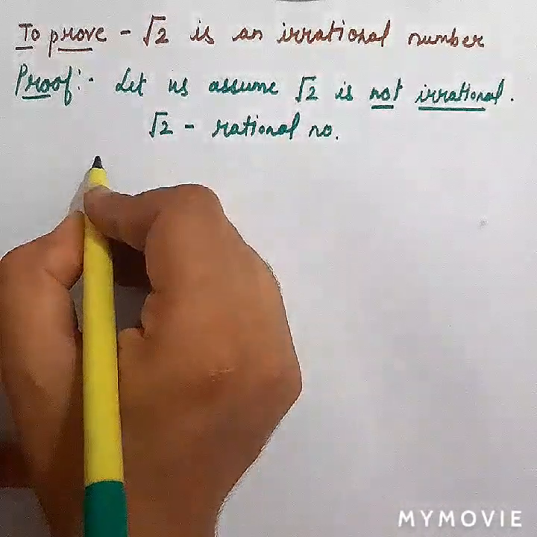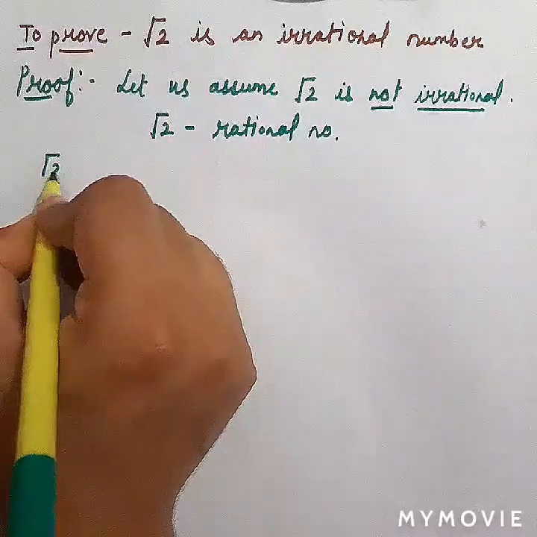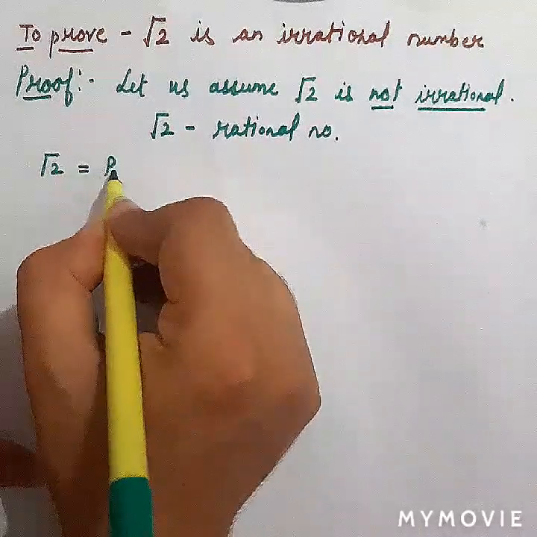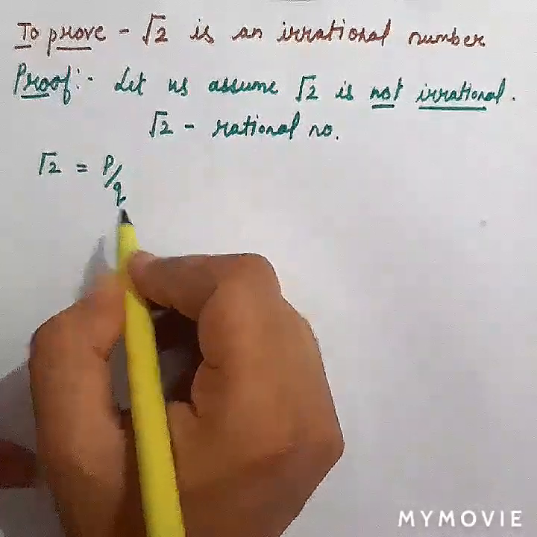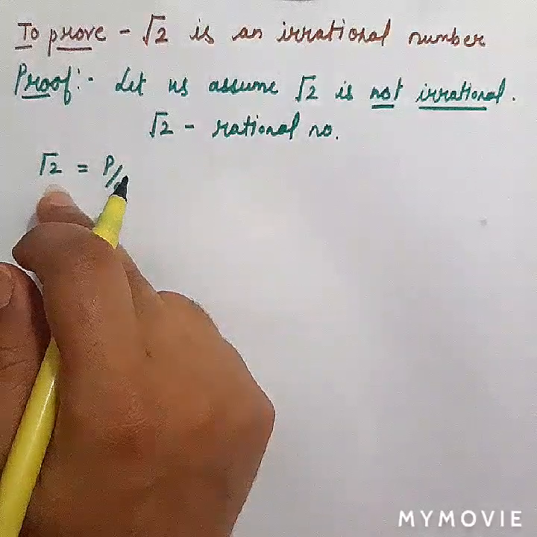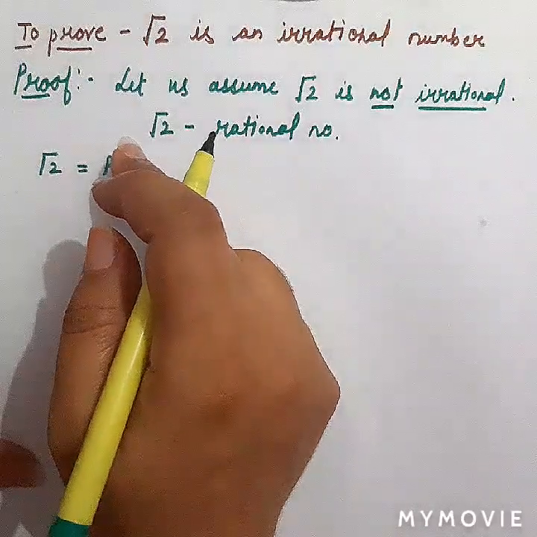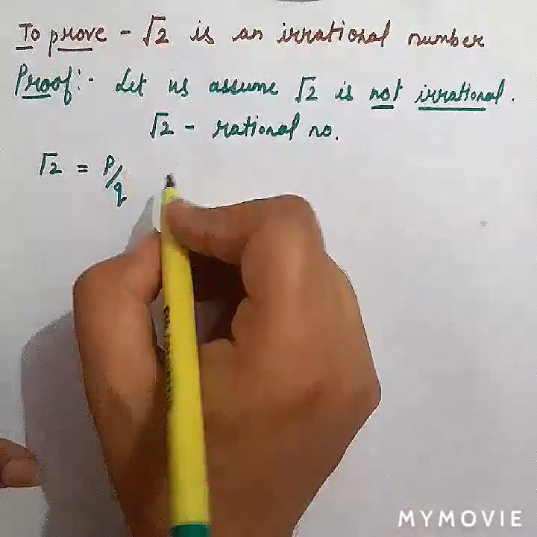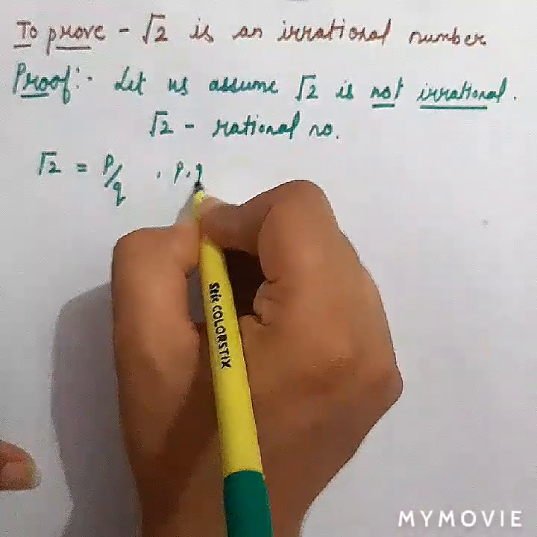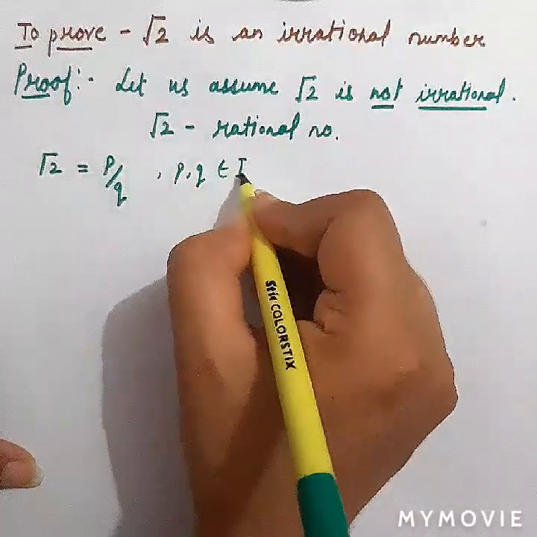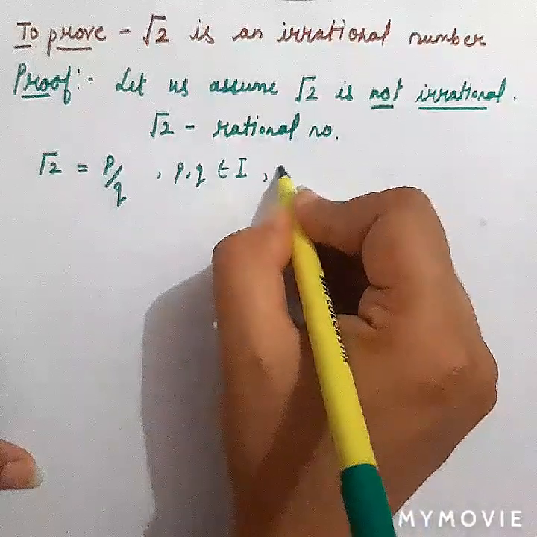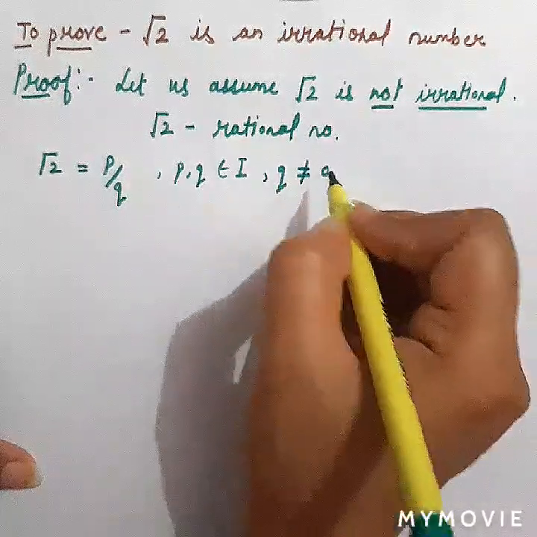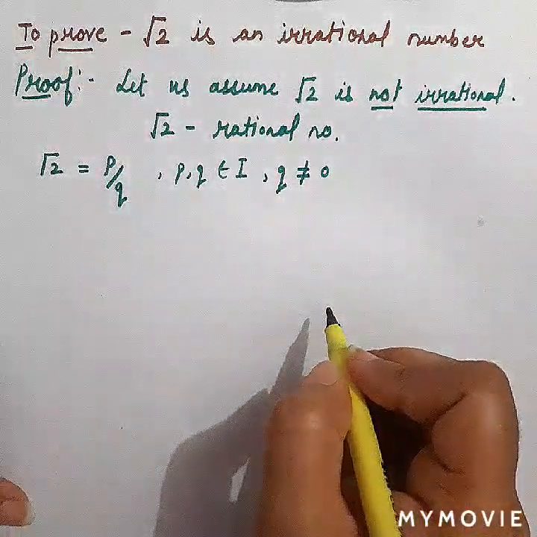So how can we write this? Root 2 can be written in the form of p by q. Any rational number can be written in the form of p by q, where p and q are integers and q is not equal to 0, right?